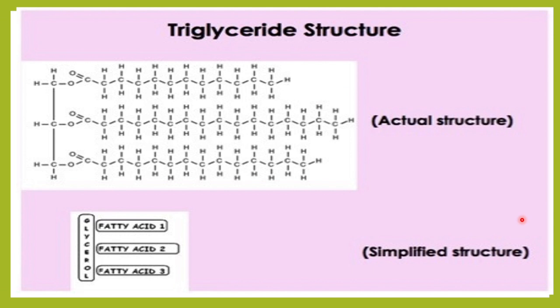So saturated and unsaturated, any one it could be of these fatty acids in this triglyceride. When I say the structure of triglyceride, it has a glycerol and fatty acid 1, fatty acid 2 and fatty acid 3, and this is a glycerol here, and this would be the actual structure. This would be glycerol, the simple sugar alcohol, and this is the fatty acid.